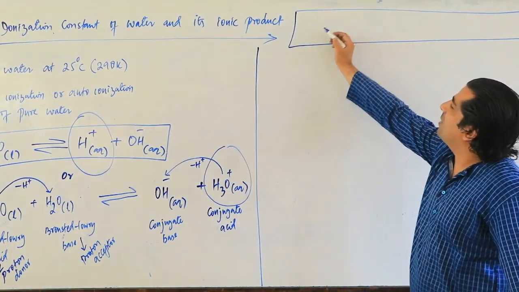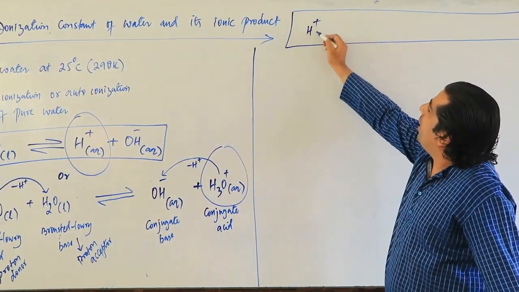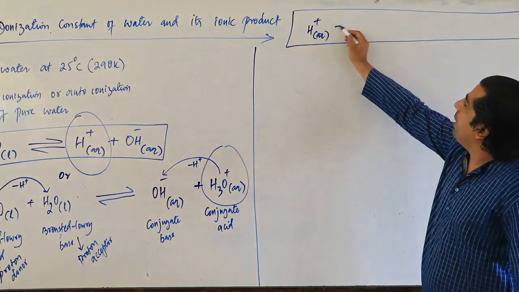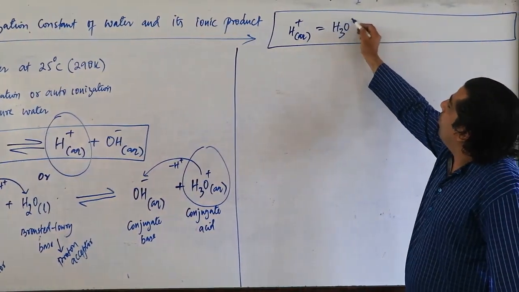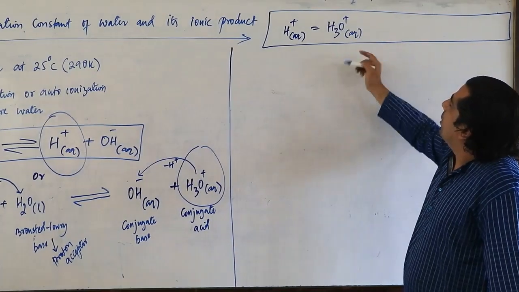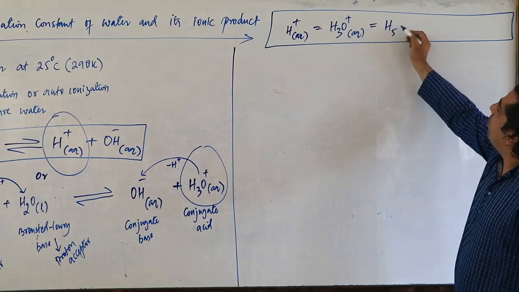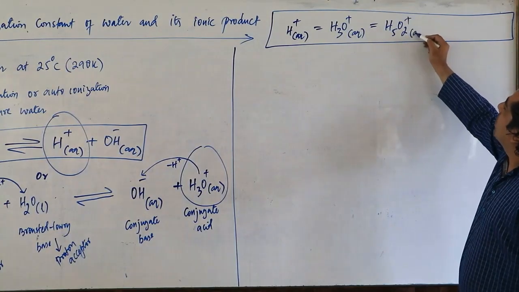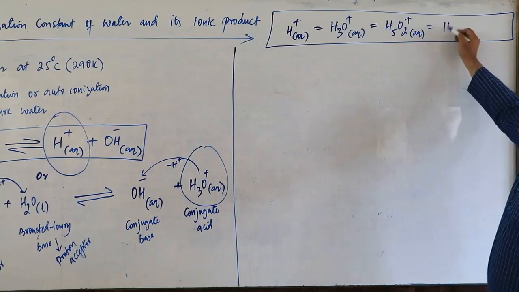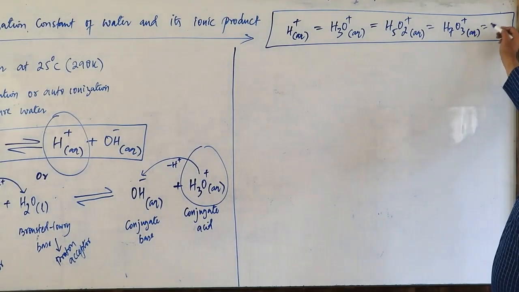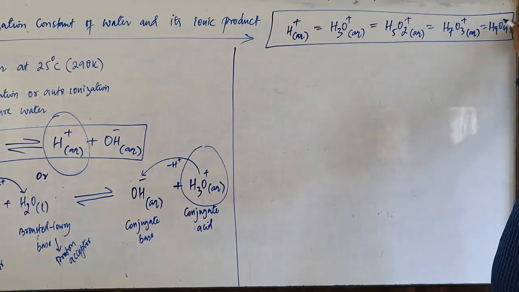In the previous class I told you that H plus in water is equal to H3O plus aqueous, because you are adding water to it, and it's equal to H5O2 plus aqueous, and to H7O3 plus aqueous, and to H9O4 plus aqueous.